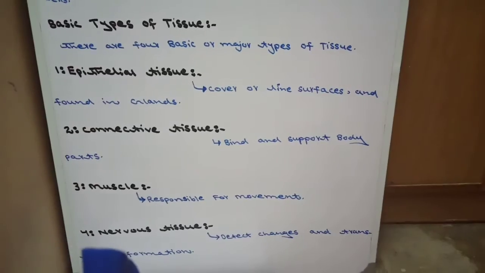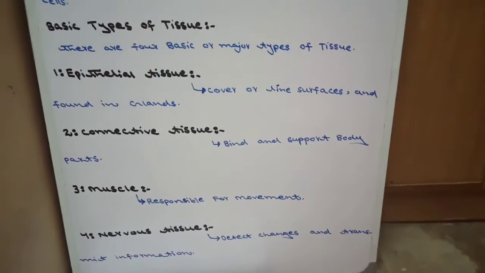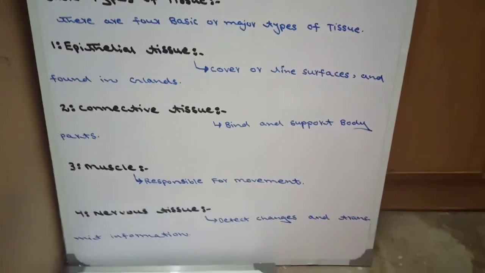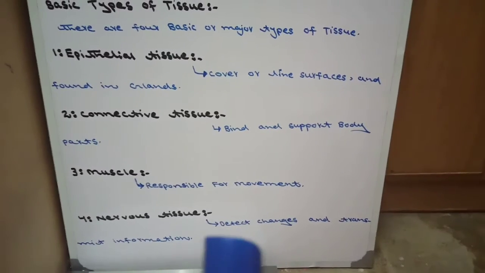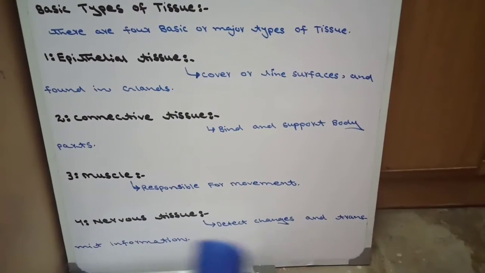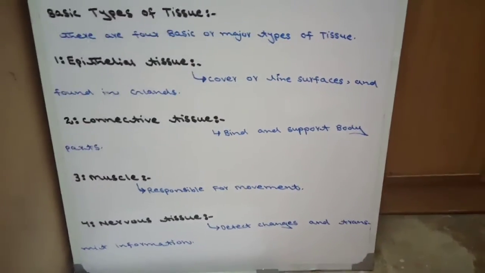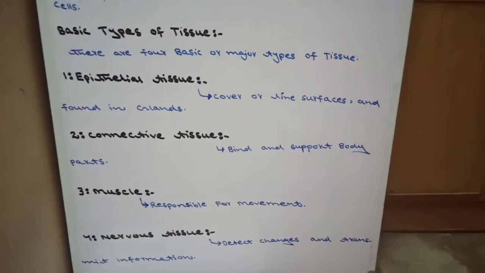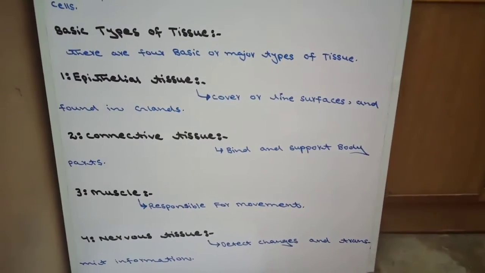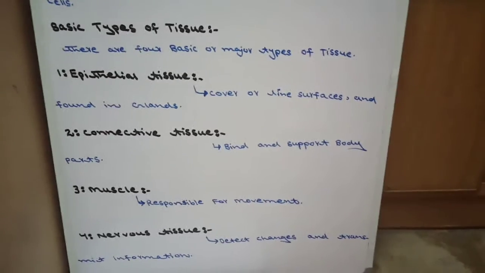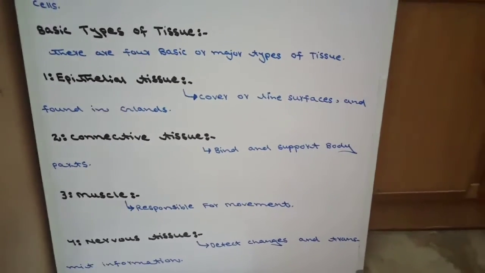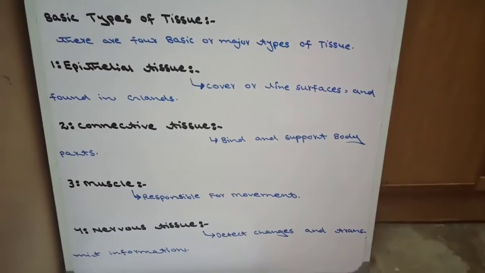The fourth is nervous tissue. Nervous tissue is responsible to detect changes and transmit information. When a change occurs in our environment, our nervous tissue detects these changes.